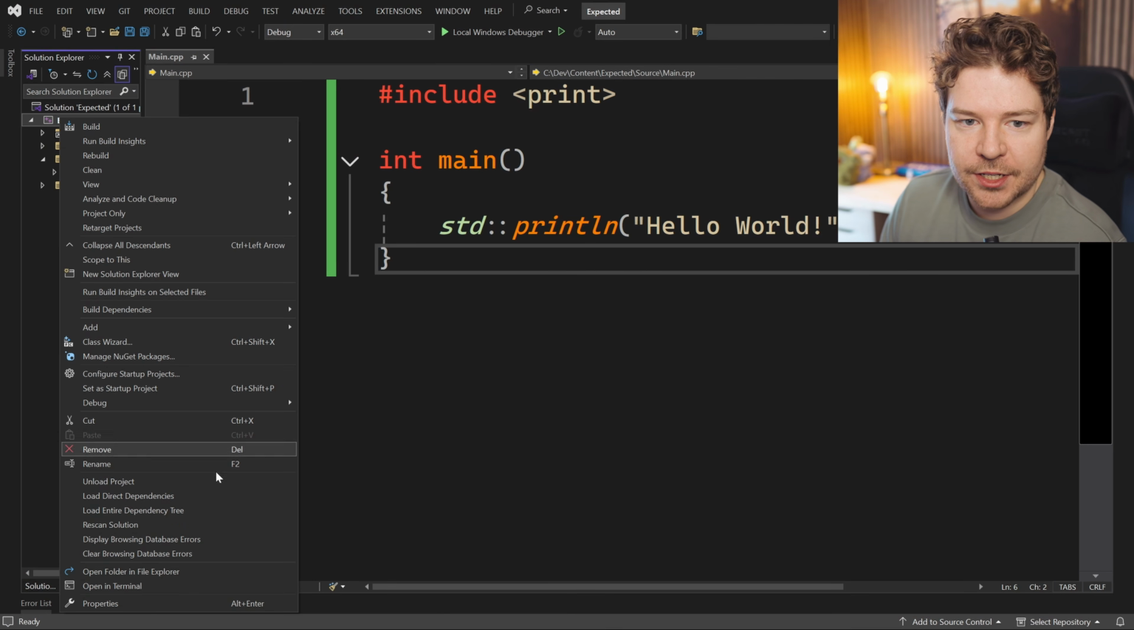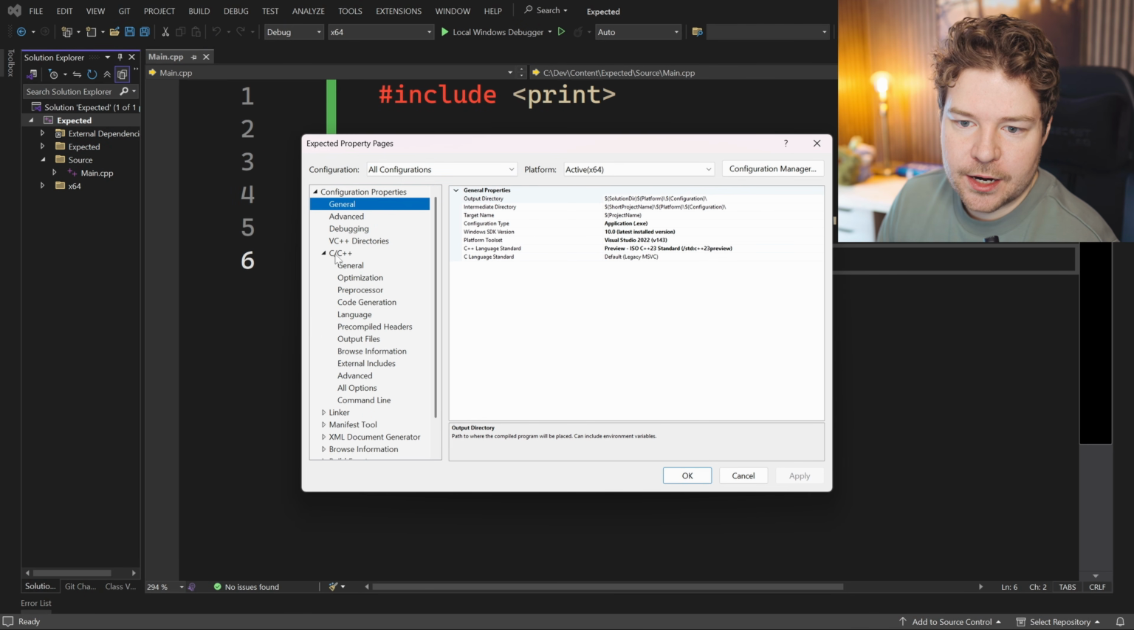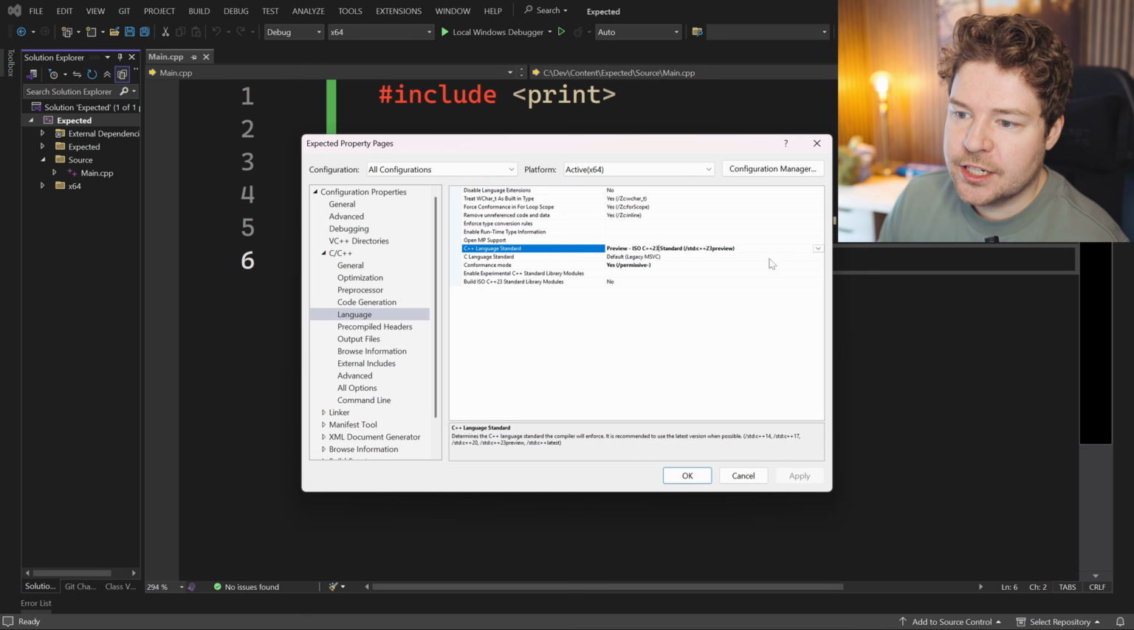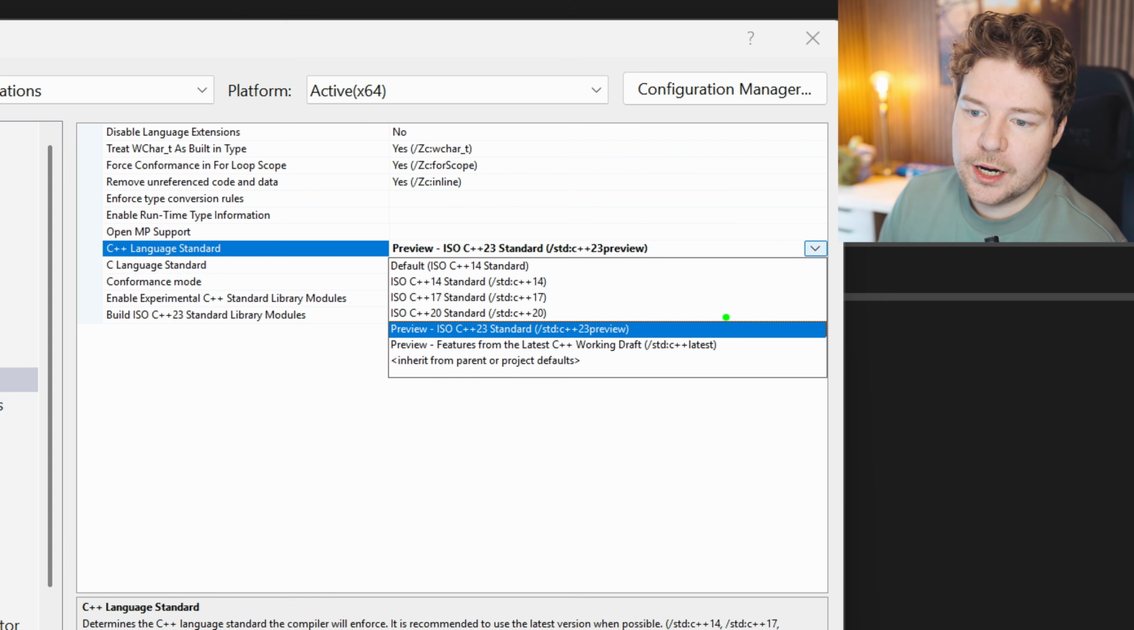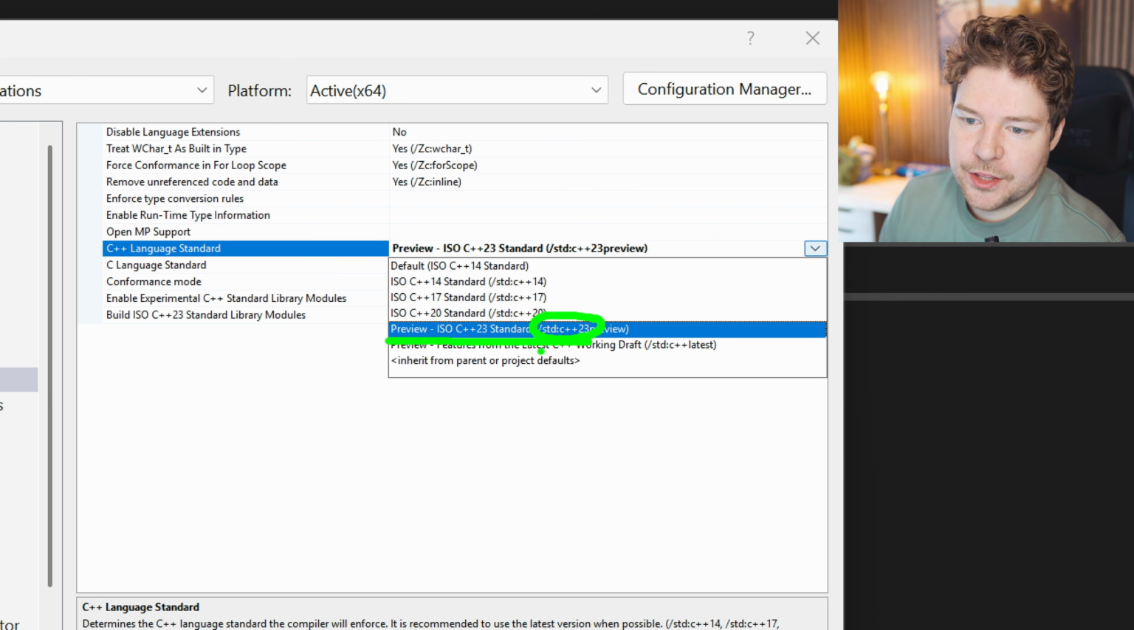So in Visual Studio, for example, you would go to your project properties, make sure you're in all configurations, and then under C++ and language, you need to make sure that you are... I think I updated Visual Studio during June 2025 or something. This is still marked as preview, but you can see we have C++23 preview here.